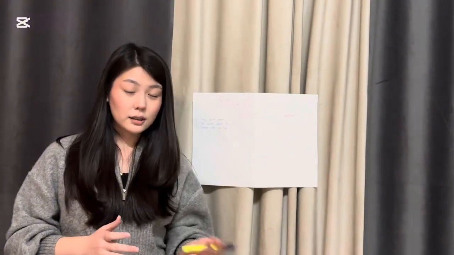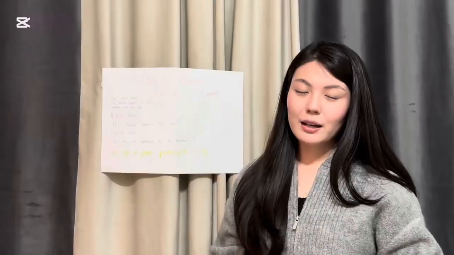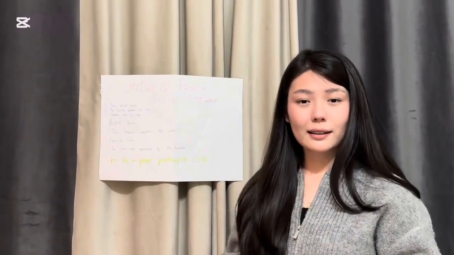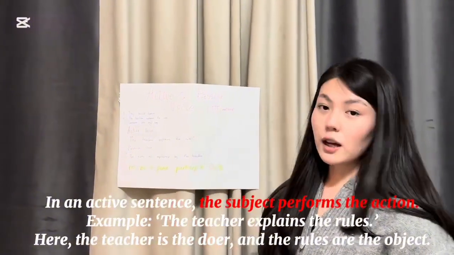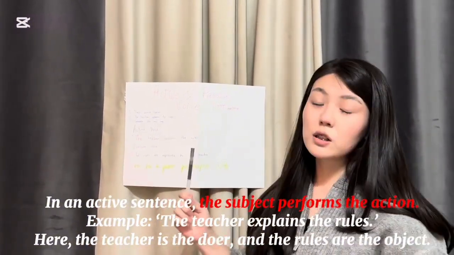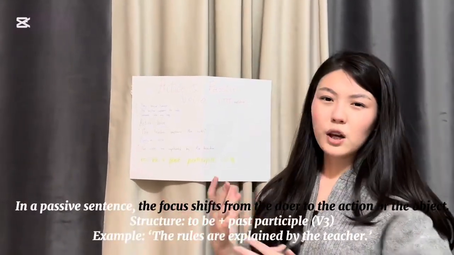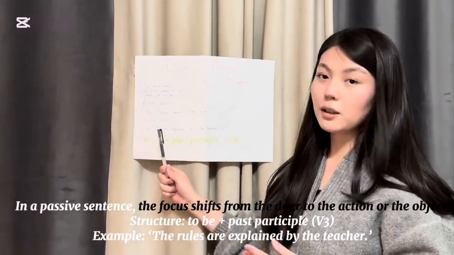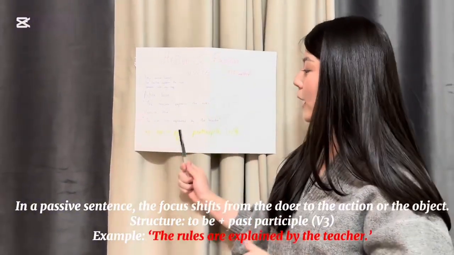It's a diagnostic task, which helps me to see your difficulties and challenges, and to help you in future lessons. So, great effort everyone, and let's go deeper into that concept and explore it. Active voice is about the subject who does the action. For example, the teacher explained the rules. The teacher is the doer, and the rules are the object. In passive voice, they change places, and the rules become the subject, and the teacher becomes the object. Here is the example: the rules are explained by the teacher.